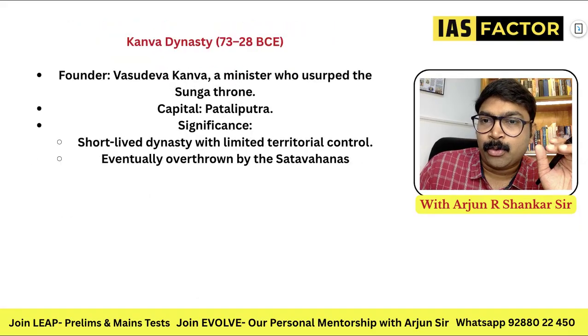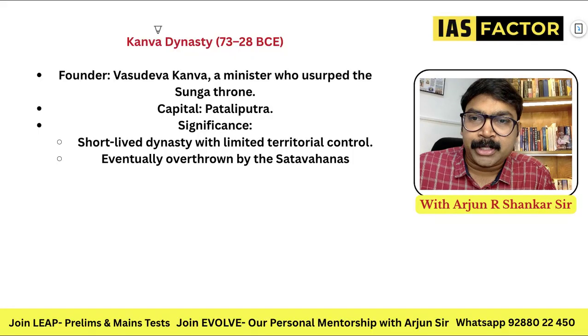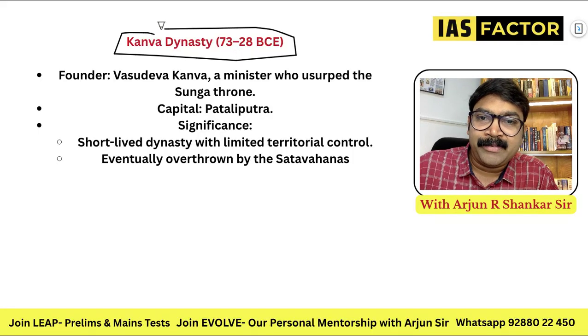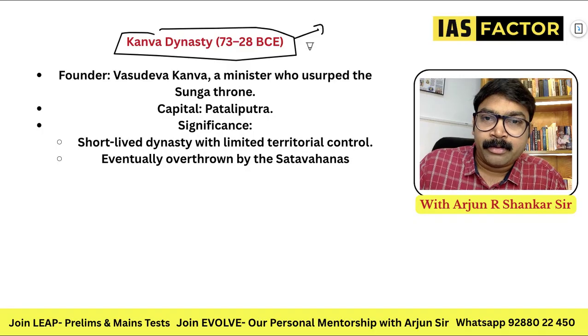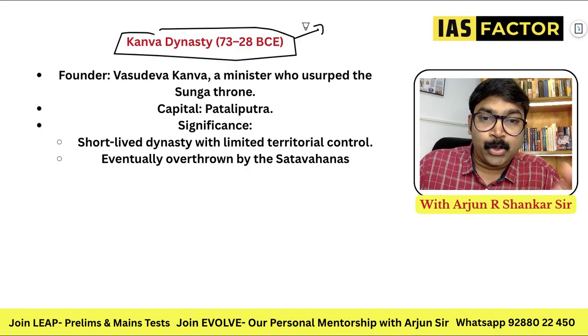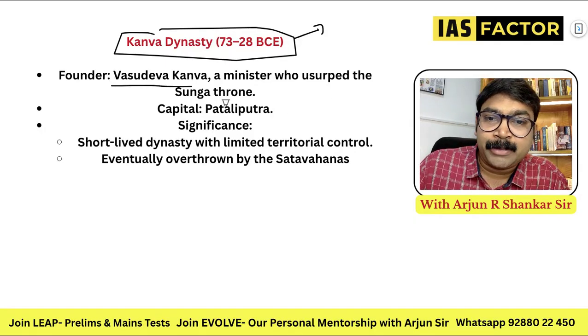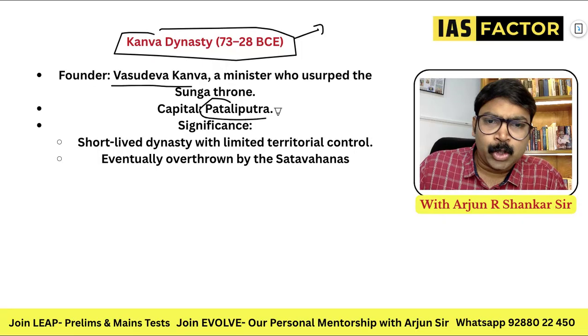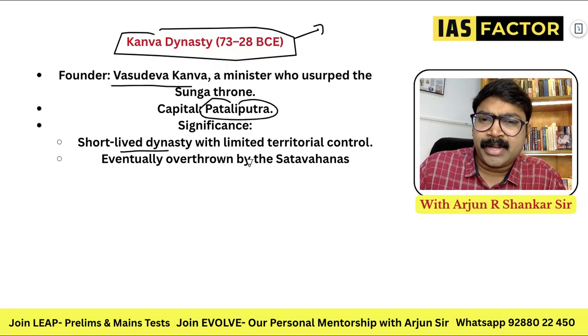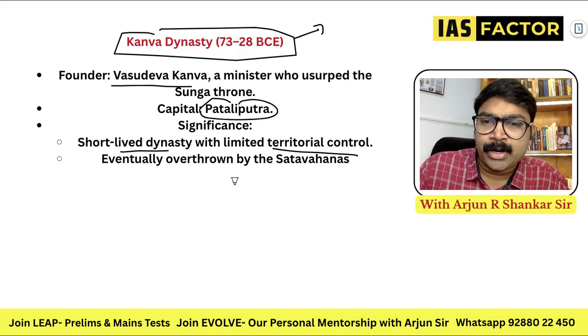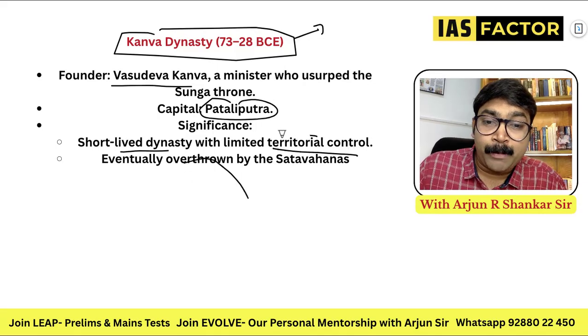That is something we have to note. And after Pushyamitra Shunga, there is the Kanva dynasty, 73 to 28 BC. The founder is Vasudeva Kanva, a minister who usurped the Shunga throne. His capital was also Pataliputra. A short-lived dynasty with limited territorial control. Eventually, they were overthrown by the Shatavahanas.